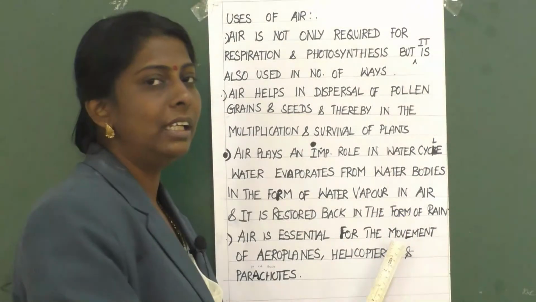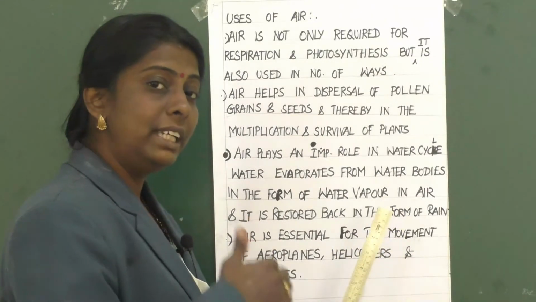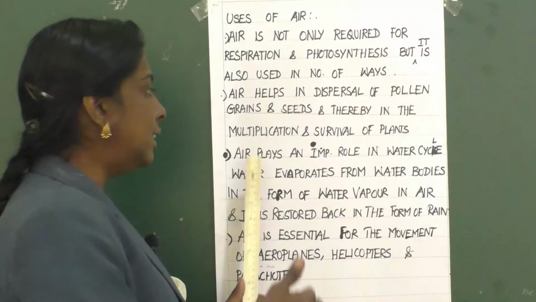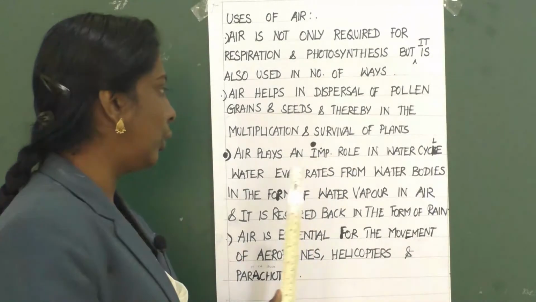It is coming again in the form of rain. So, this is the water cycle. To maintain this water cycle, air has an important role.